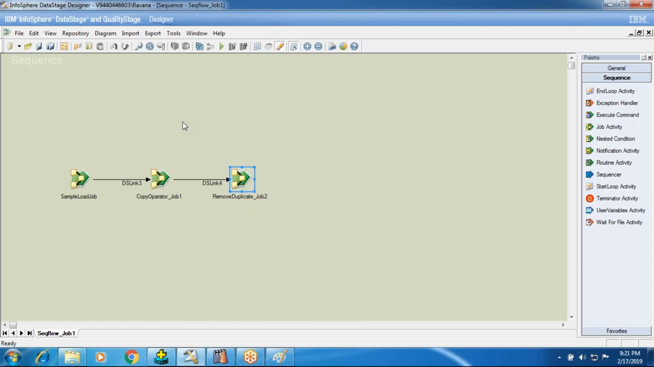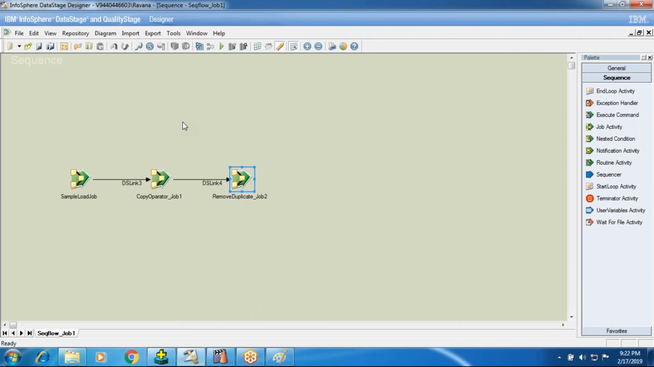We have just seen how to create a sequence job and how to call a parallel job. The same way we can call a parallel job or a server job, but I have shown you only with parallel jobs. And for parallel jobs, we can call them in two ways. We can drag the job onto the canvas, that is one way, and the other way is to call the job activity onto the canvas and browse for the job name in the repository.